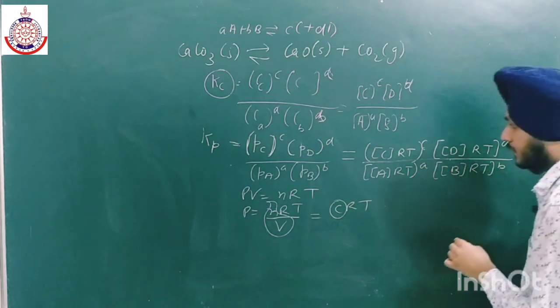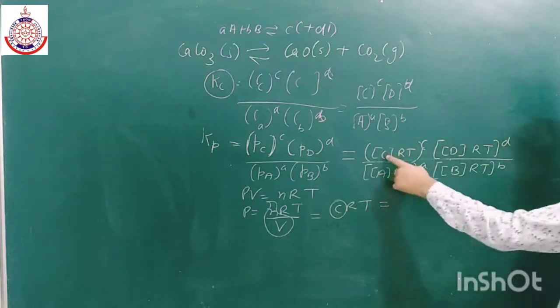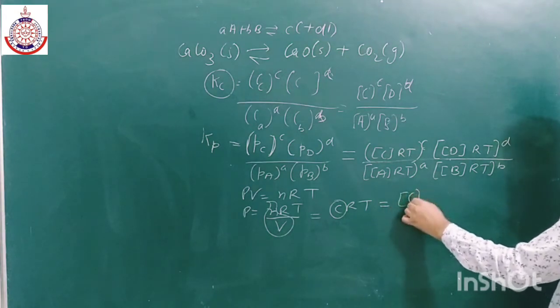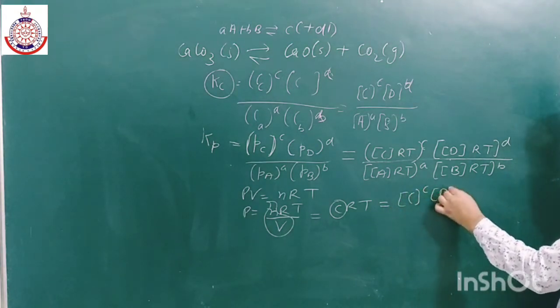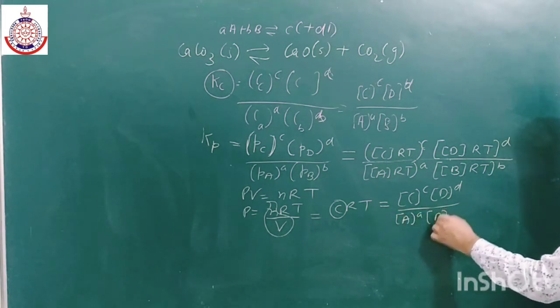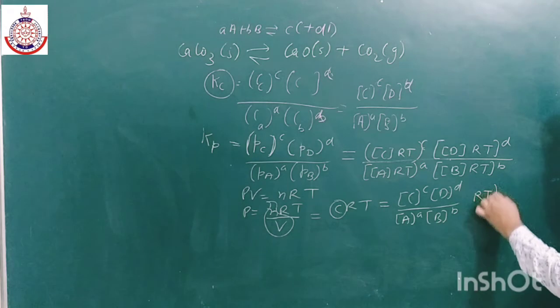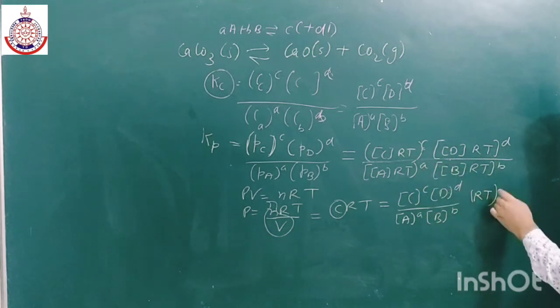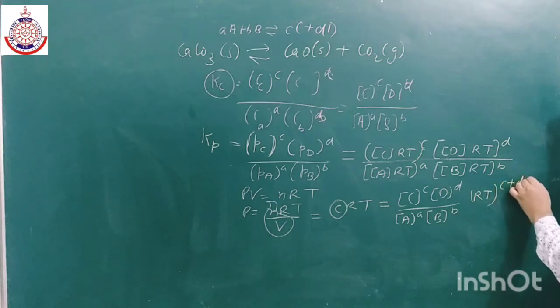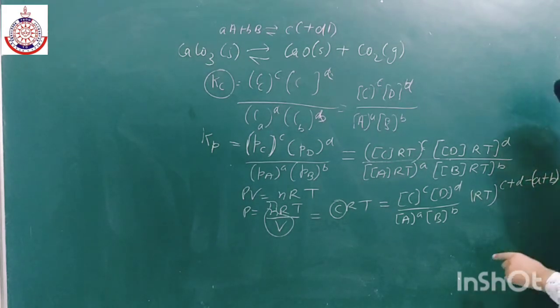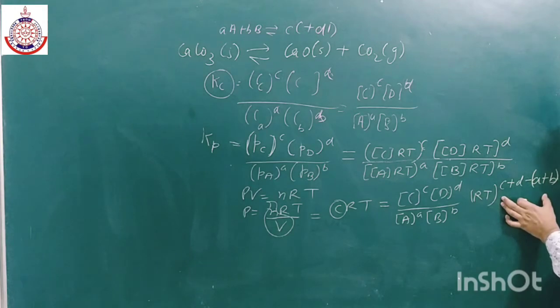Let us take the concentration terms out of the bracket, and we will get C to the power c, D to the power d upon A to the power a into B to the power b, and RT to the power that will add up and subtract: c plus d minus bracket a plus b.